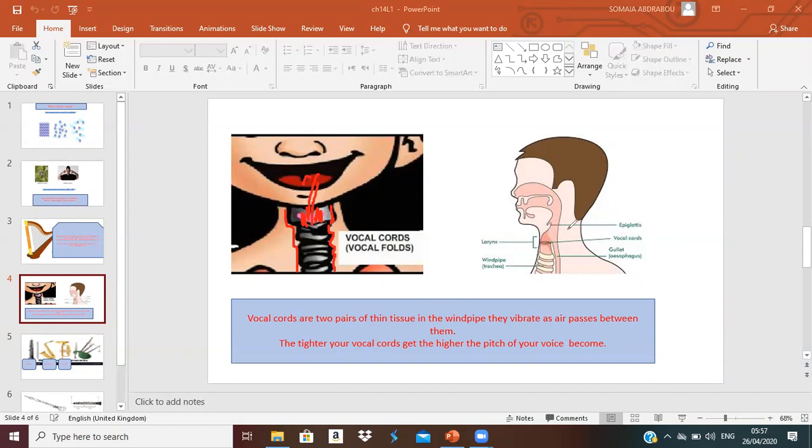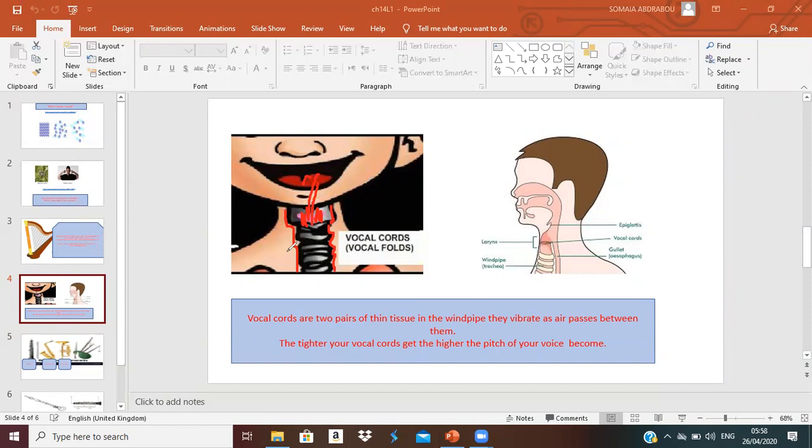But if the vibration between them is not very fast, it is slow, and they are not tight, okay, so you will get a low pitch. Like what? Now I have inside my throat those vocal cords, okay? When the air moves through them, the air will make them vibrate. So the vibration of the vocal cords will cause sound.